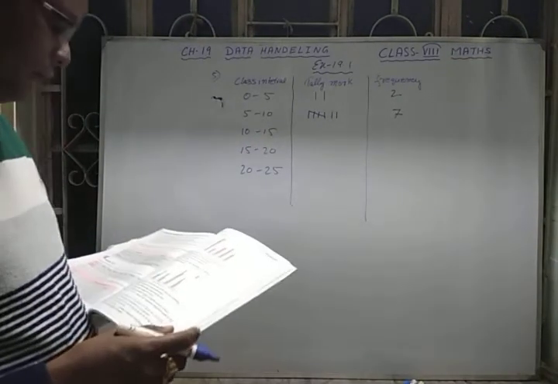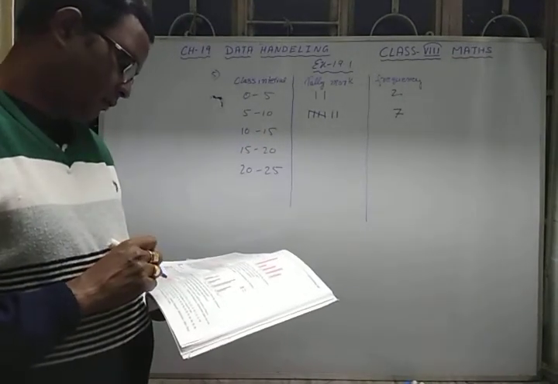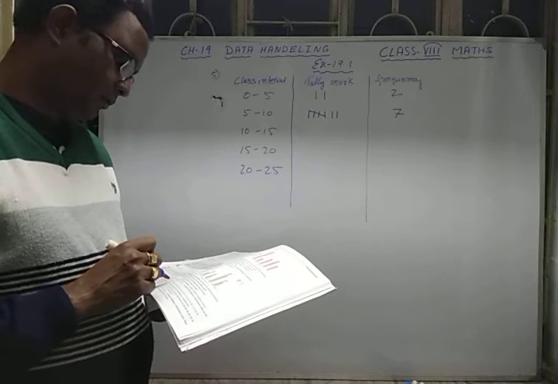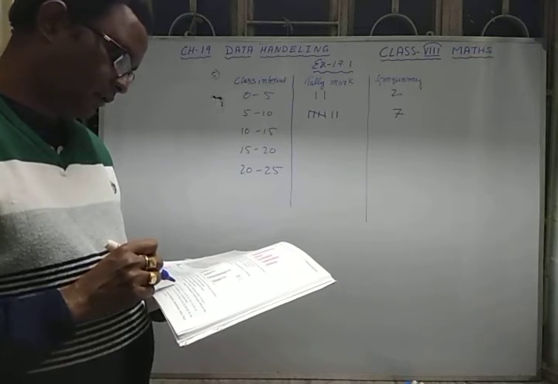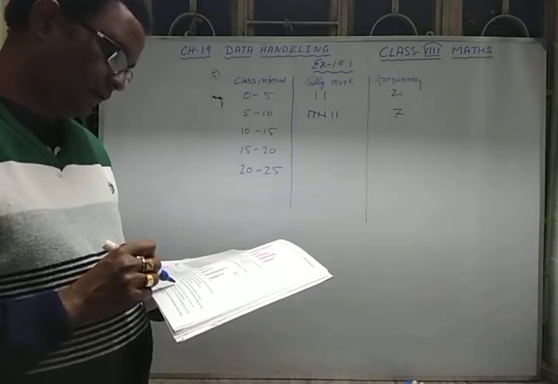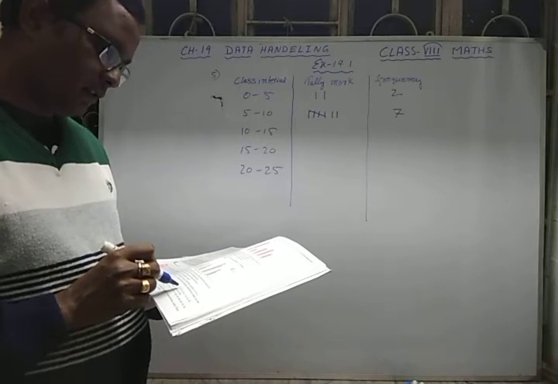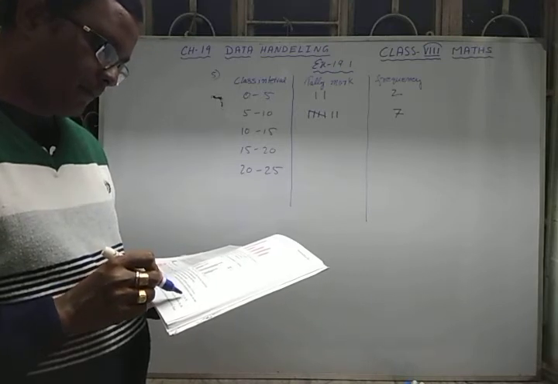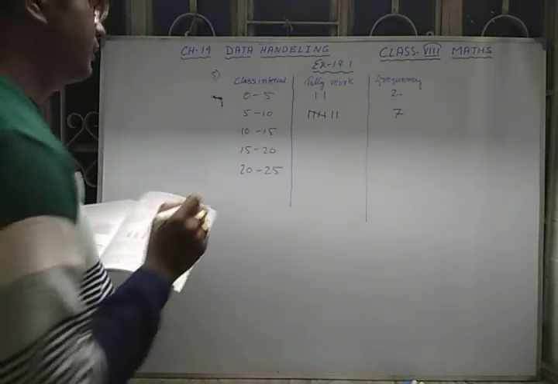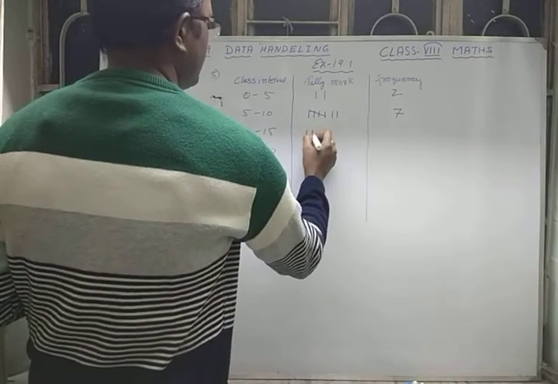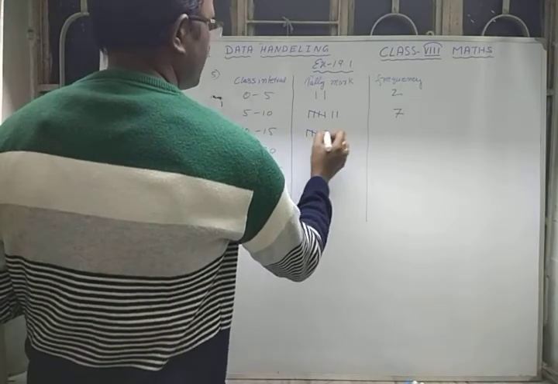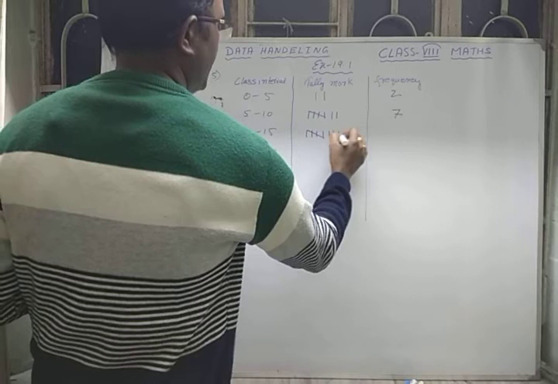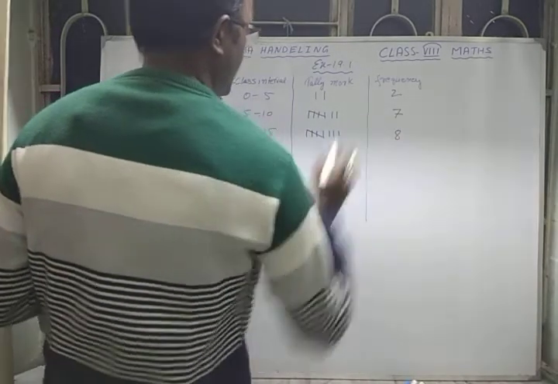Now between 10 to 15. I can see here 1, 2, 3, 4, 5, 6, 7, 8 are there. So we write 1, 2, 3, 4, again 5 for the cross, 6, 7, 8. So you write the frequency over here as 8.